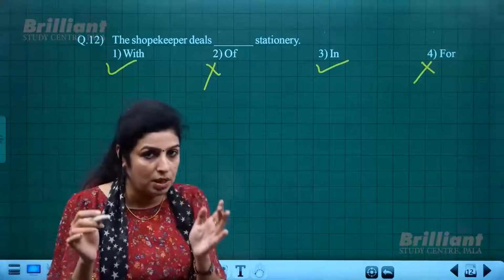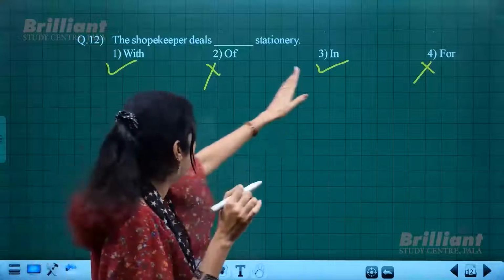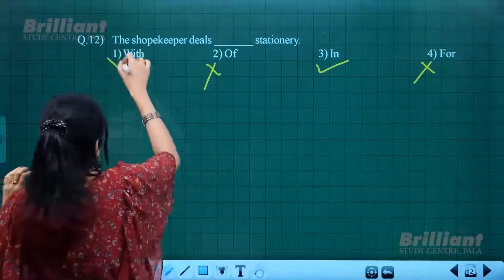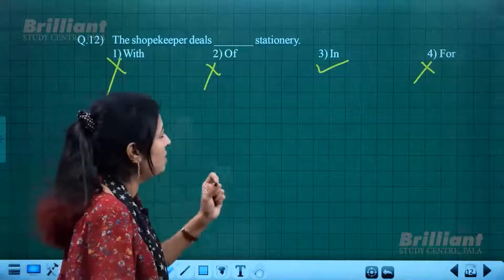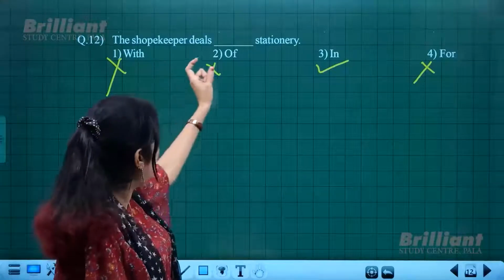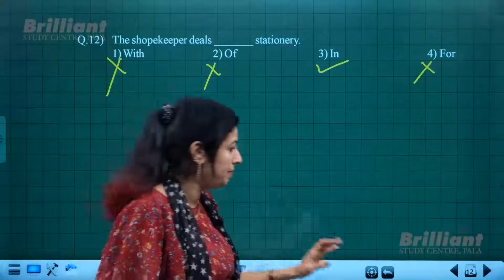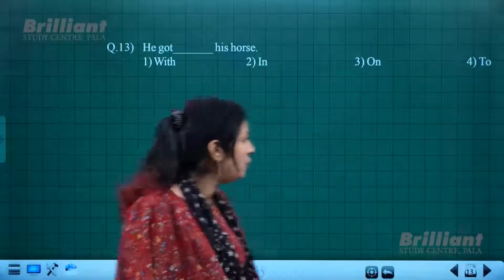But when we speak about items, not people, you have to go for this "in". So this cannot be taken. Just a small difference, but it makes a huge difference. The shopkeeper deals in stationery, not with stationery. Stationery is not a human being.